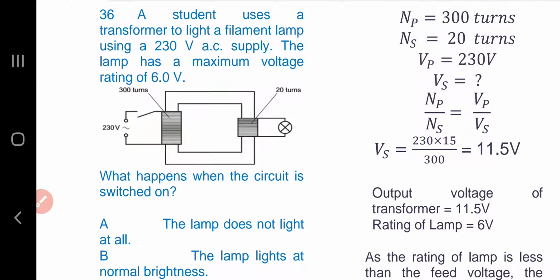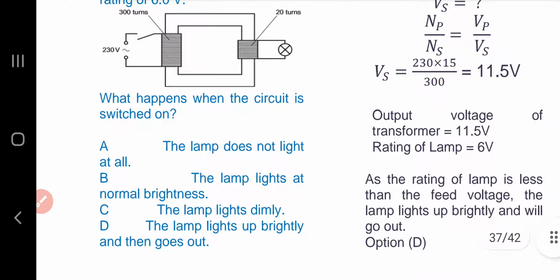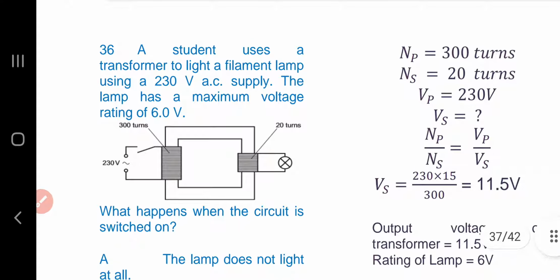Question number 36. A student uses a transformer to light a filament lamp using a 230 volt AC supply. The lamp has a maximum voltage rating of 6 volt. What happens when the circuit is switched on? Transformer works on the AC supply.